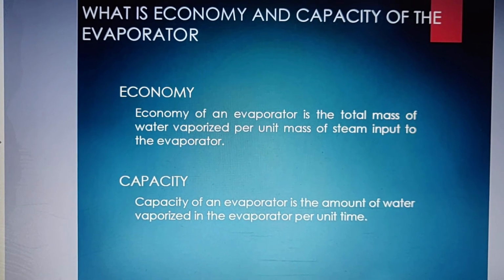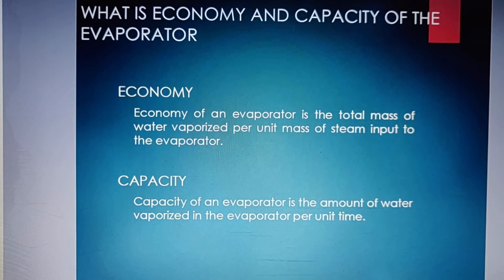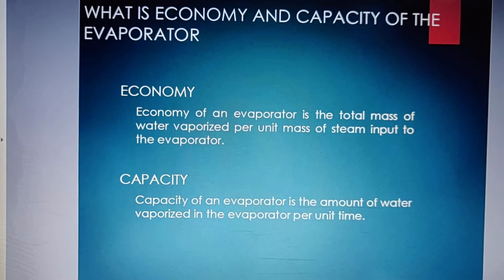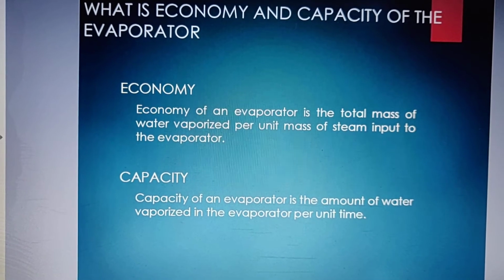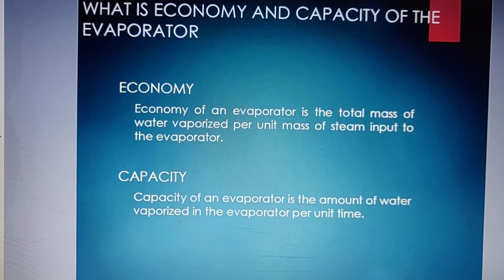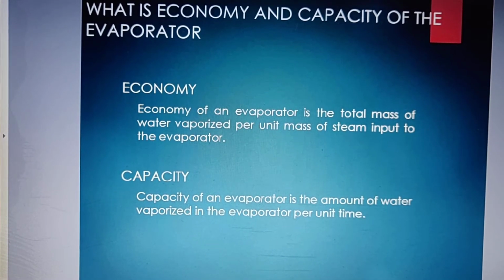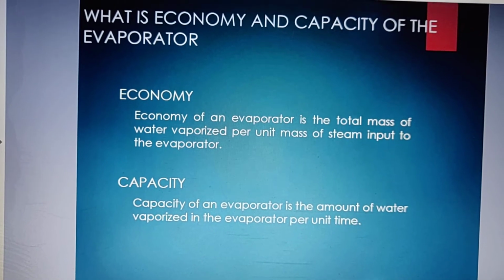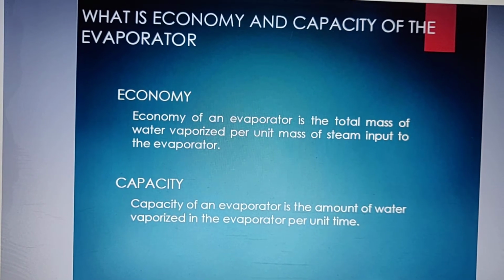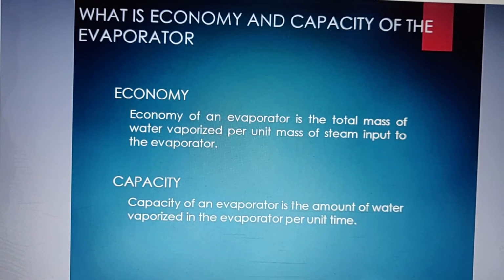One is economy. Economy of an evaporator is the total mass of water vaporized per unit mass of steam input to the evaporator. So sometimes it is written that the economy of the evaporator was less or more. So what is that? Economy means total mass of water vaporized per unit mass of steam input.